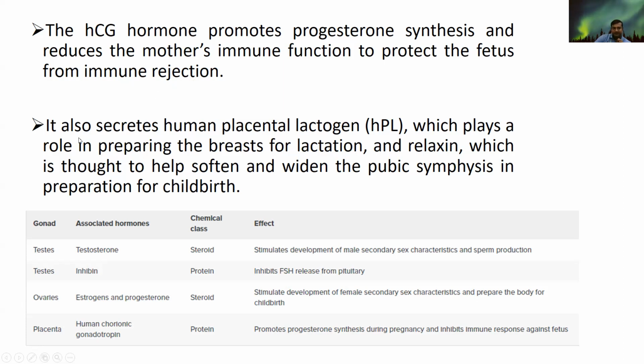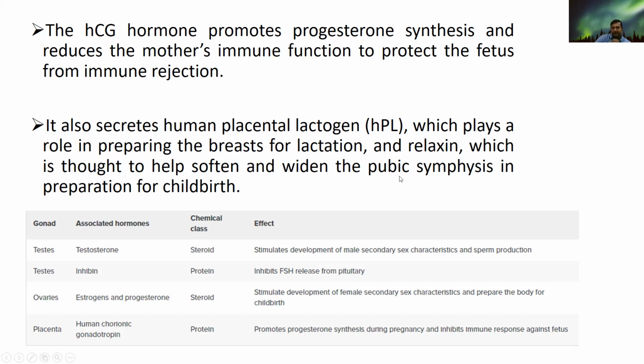So this hCG in humans, they also secrete human placental lactogen, that is HPL. And this plays a role in preparing the breasts for lactation and relaxing. Okay. So this is thought to help soften and widen the pubic symphysis in preparation for childbirth.